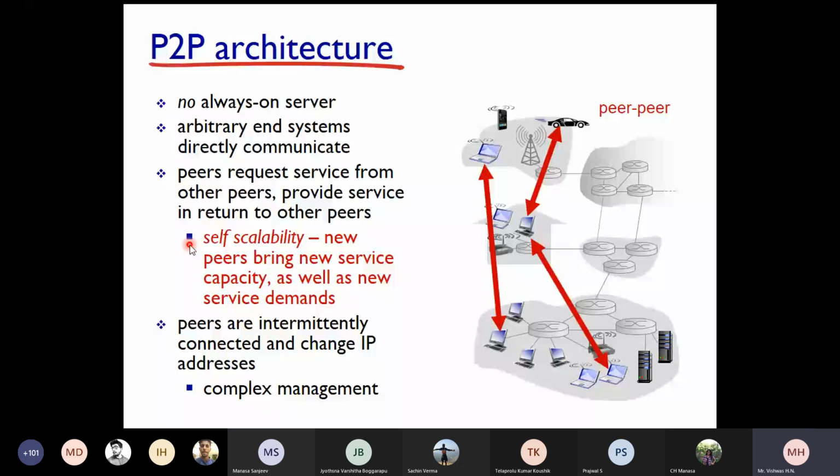Peers are connected and can change IP address, regularly they can change IP addresses. So it's a complex management basically. Peer-to-peer architecture is complex to manage because you don't have a centralized server there. Communication becomes more challenging. So that's about the difference between client-server architecture and peer-to-peer architecture.